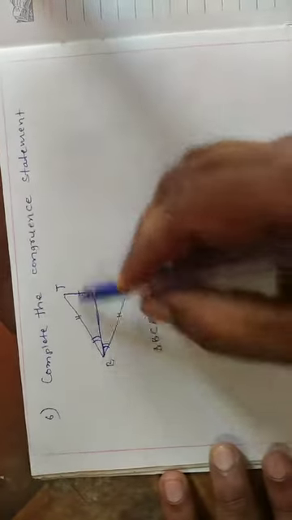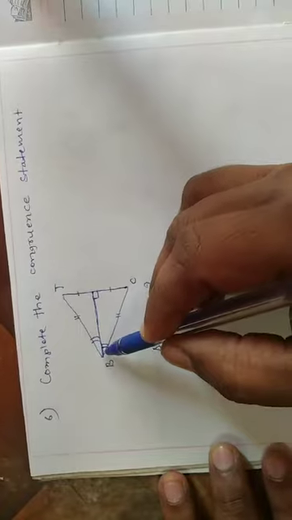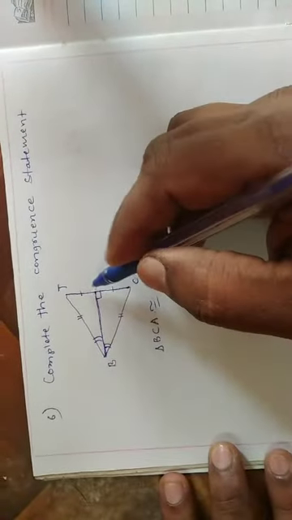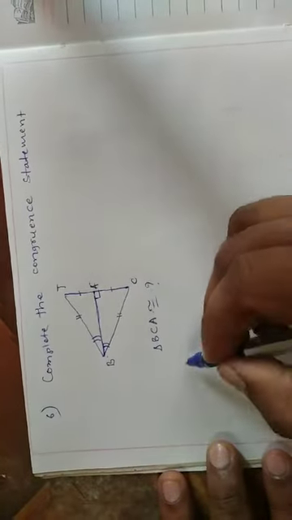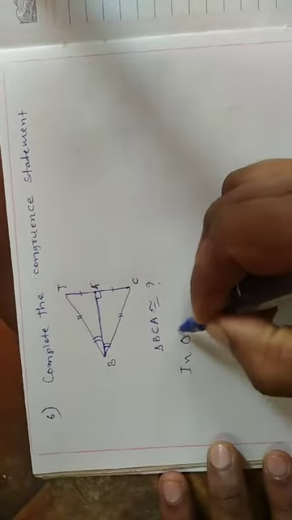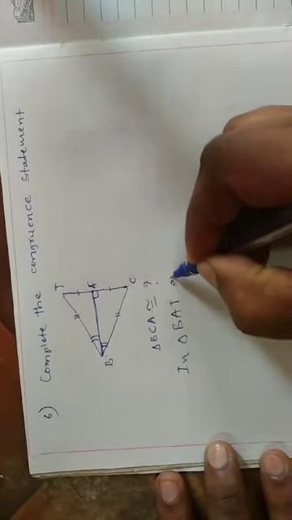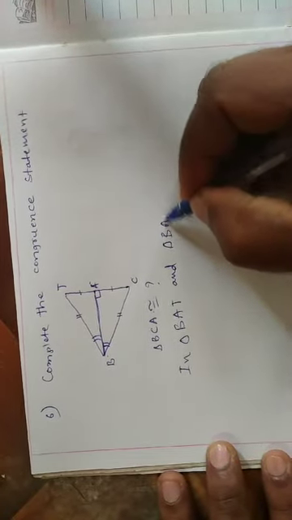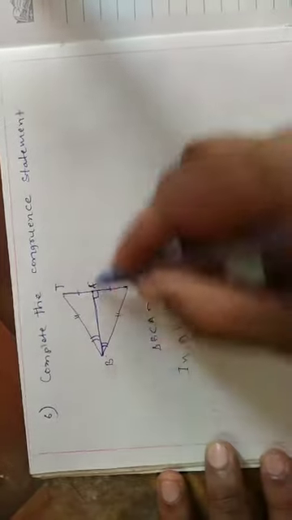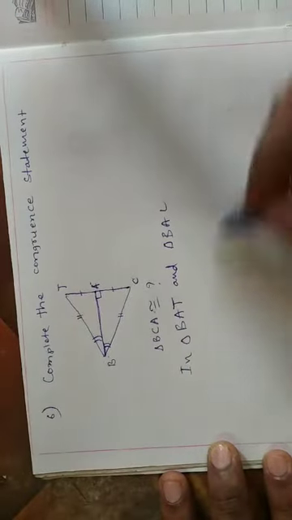See here in this figure we have 2 triangles. One is triangle BAT, and one is BAC. So in triangle BAT and triangle BAC, see here.